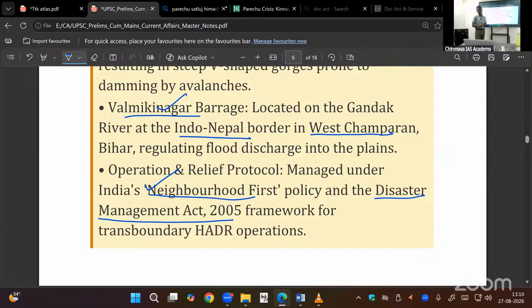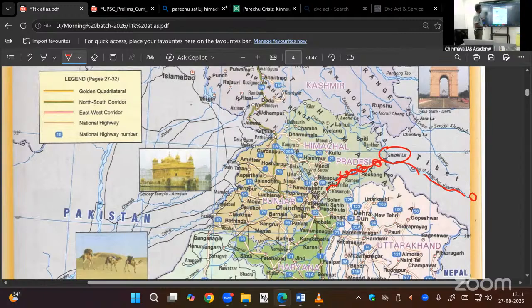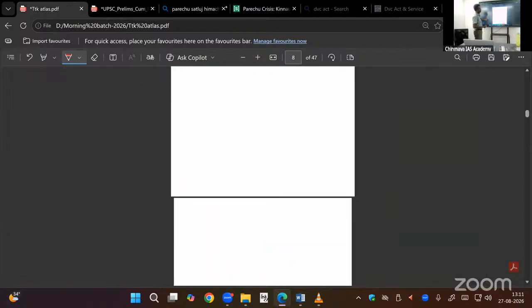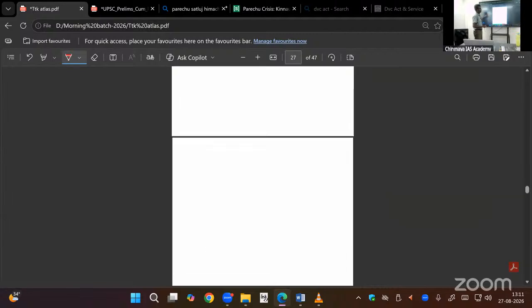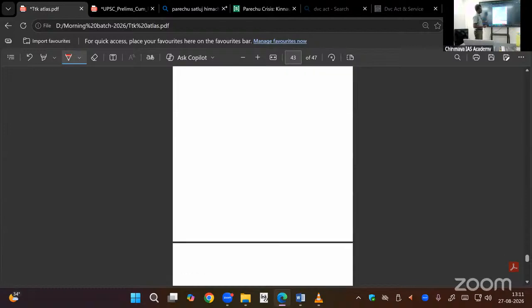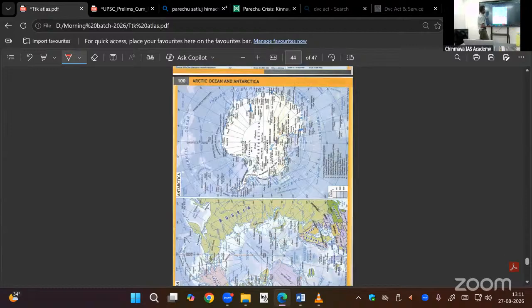Generally, when we are not affected, we are not thinking about it. When we are affected only, we think. That is wrong. I told you already that Diego Garcia Island here in the Indian Ocean region was not affected by the tsunami because it was occupied by UK, British Indian Ocean Territory.